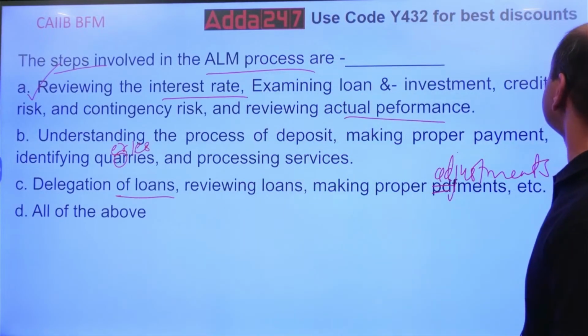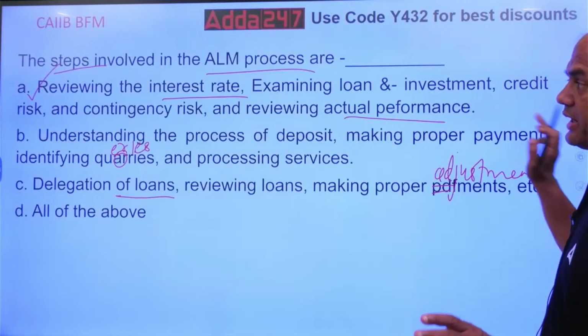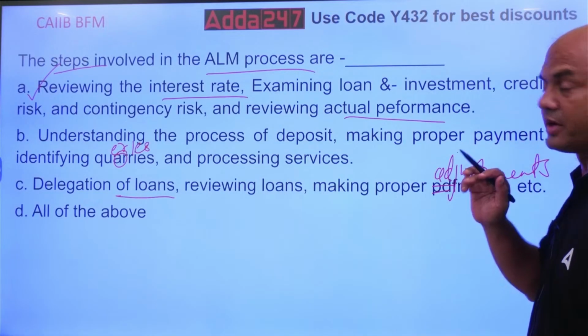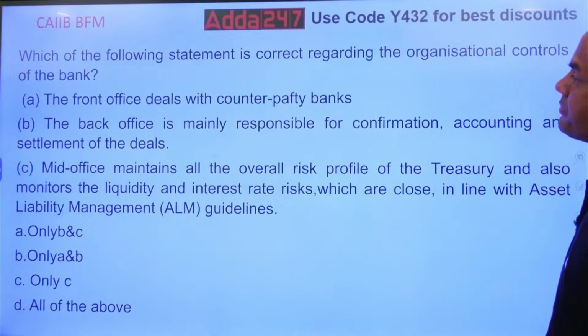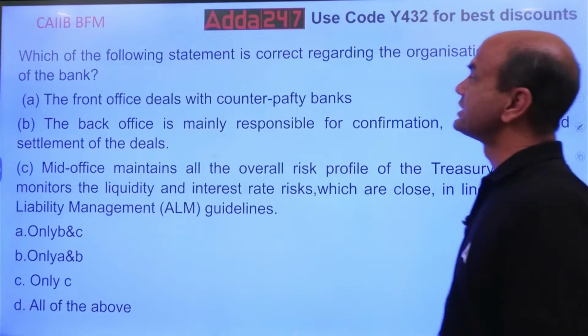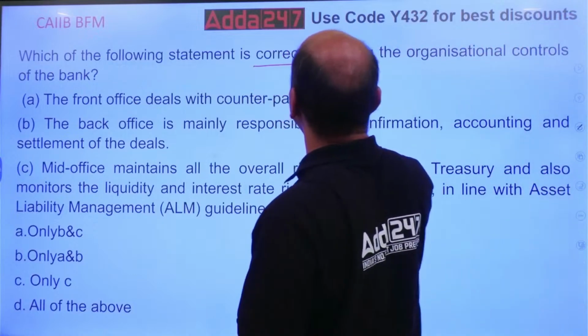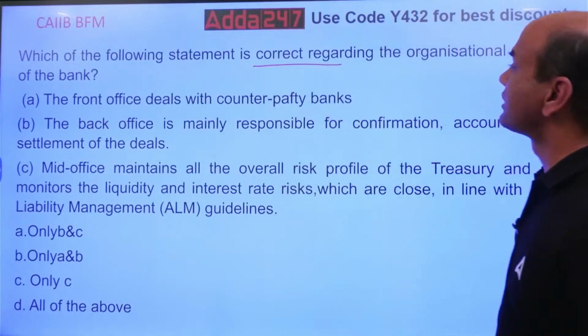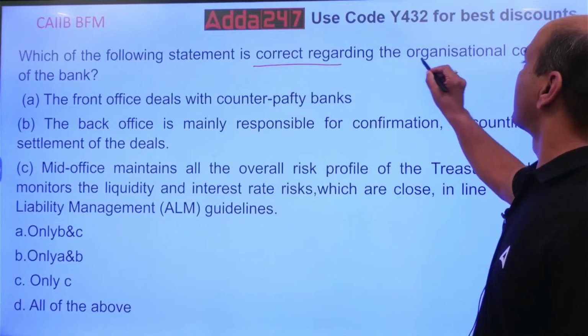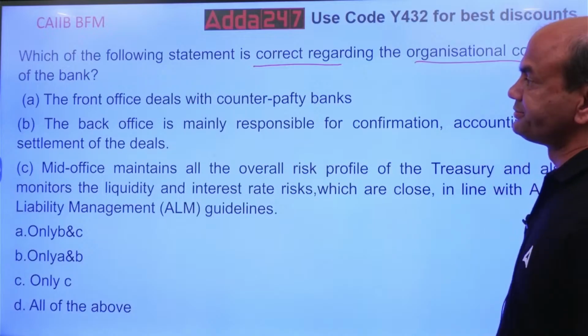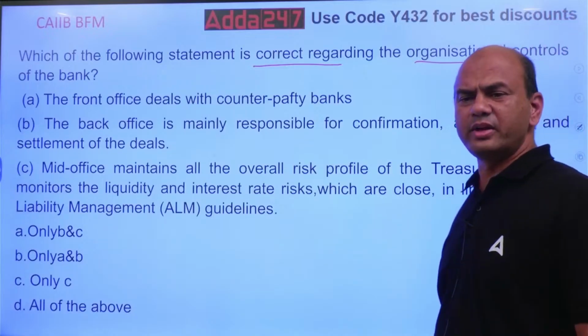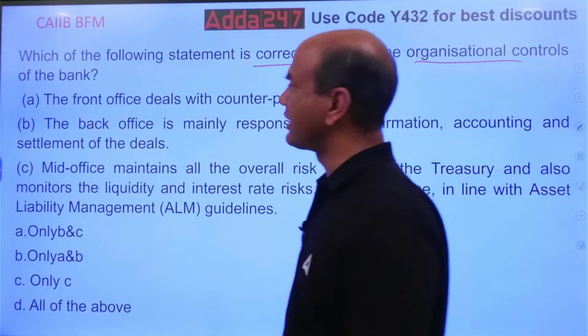Next. You got it, answer A, not all of the above. Okay. Which of the following statements is correct regarding organizational controls of the bank? Organizational controls. Okay. So basically we are dealing with treasury. Bank treasury, you can write it.